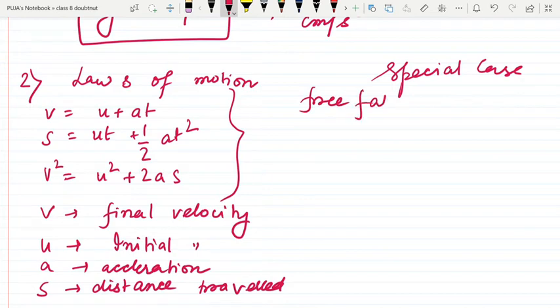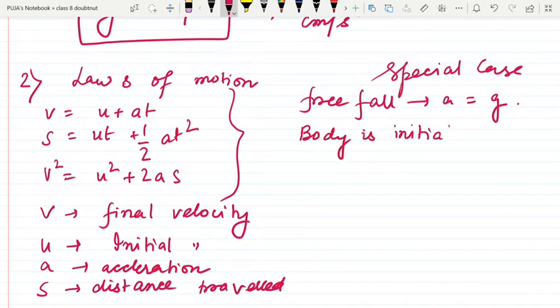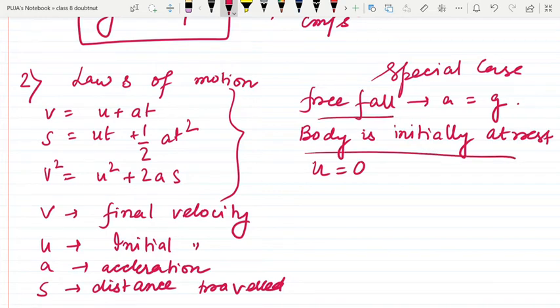Whenever there is a free fall, A gets replaced by G, and if the body is initially at rest, that is, the body is not moving with any velocity, then u is equal to 0. Understand this: when in the question they say free fall, use g instead of a. When they say the body is initially at rest, use u equal to 0.